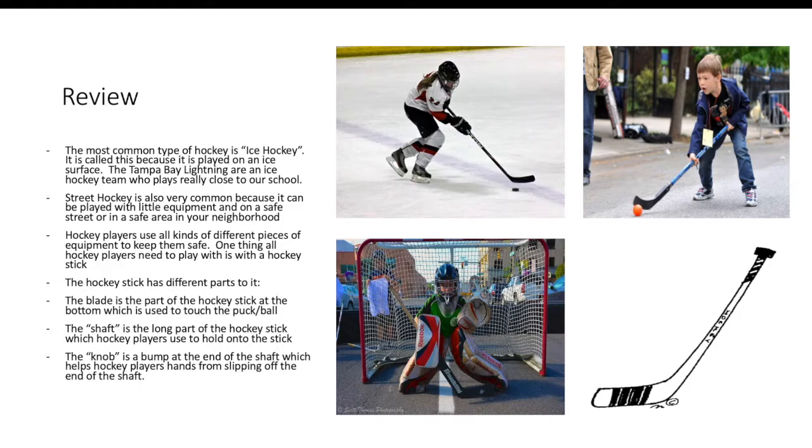Hockey players use all different kinds of equipment to help keep them safe. One thing all hockey players need to play with is their hockey stick. So I have a picture of a hockey stick over here as well. The hockey stick, like we said, has different parts to it. The blade is the part of the hockey stick at the bottom, which is used to touch the puck or the ball. So down here is the blade. This is the blade of the hockey stick. This is what touches the ball or the puck. We can see the blade of the stick right here touching the ball, and the blade right here is what the girl is using to touch the hockey puck.